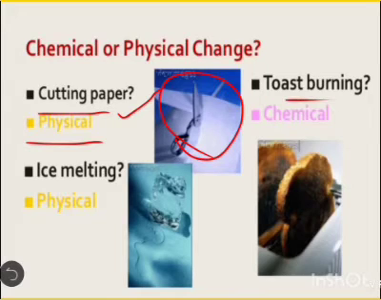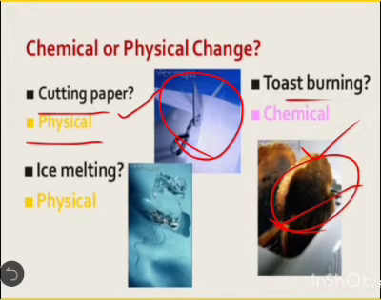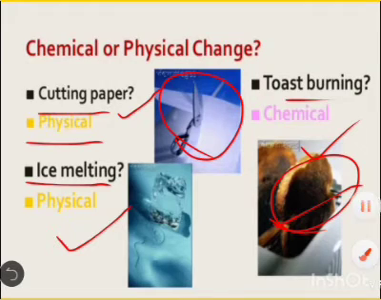Burning toast is a chemical change because it generates heat or changes the color. That's why it is an example of chemical change. Melting ice is an example of physical change, but it is reversible physical change because if we freeze the water, it gets converted into ice, or after melting, ice gets converted into water. That's why it is an example of reversible physical change.